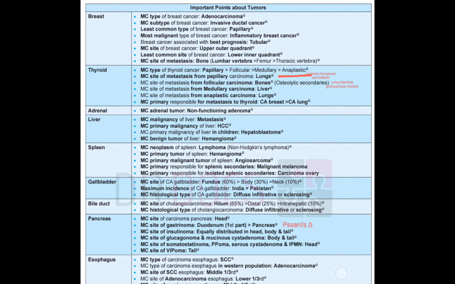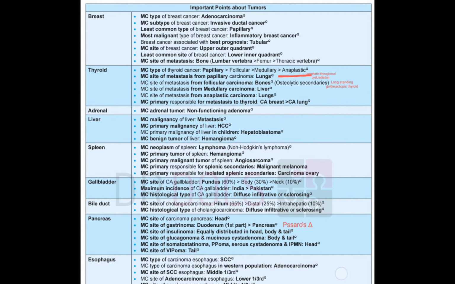Then in the spleen, most common neoplasm. Spleen is related to lymphatic system, so spleen is responsible for lymphoma, the reticuloendothelial system. Most common primary in the spleen is hemangioma, as it was in the liver, most common benign. Okay, and most common malignant is angiosarcoma. In the liver it was HCC, here it is angiosarcoma.